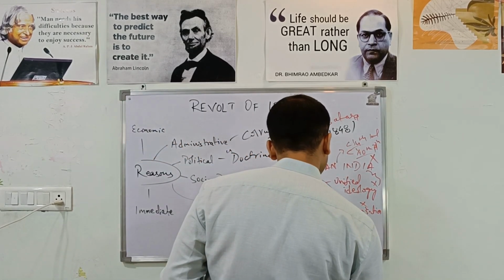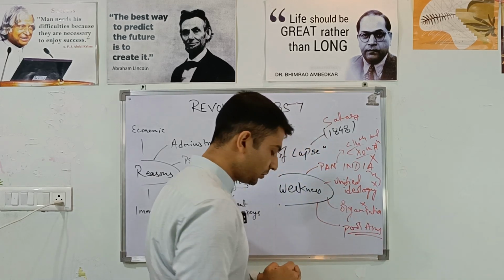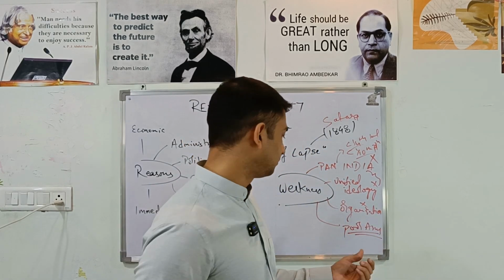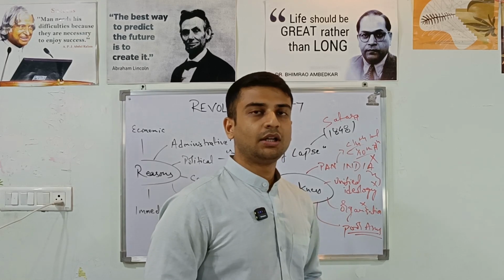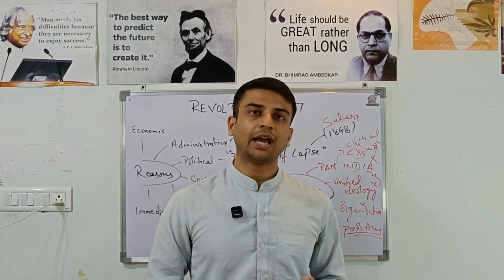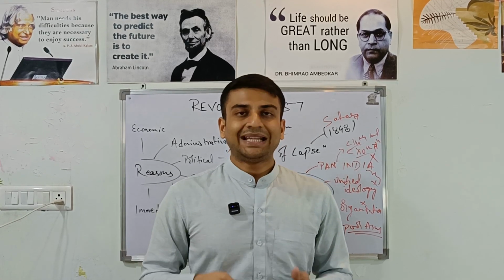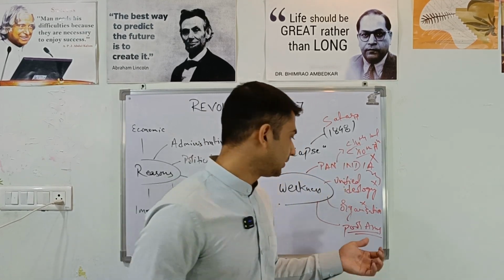Also, poor arms. They had poor arms and ammunition. They were not good in front of Britishers with advanced, modernized equipment. They did not have any ammunition that could be taken on, right? So this is one thing.